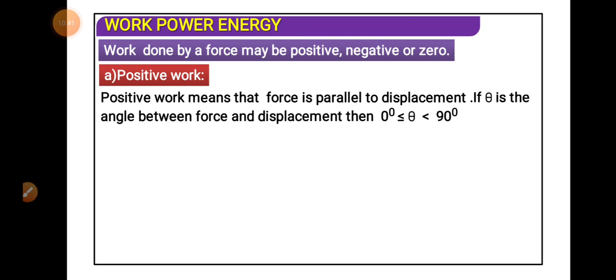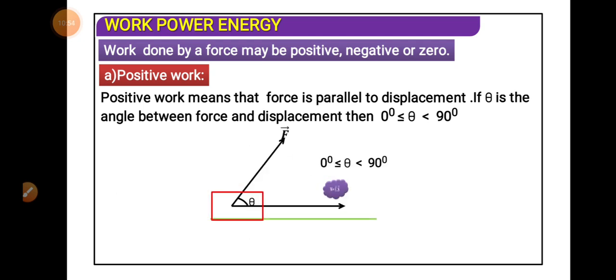See one by one. The first one, positive work. If the angle between force and displacement lies between 0 to 90 degrees, in that case the work done will be positive work. See here, this is the angle and it should lie between 0 degrees and 90 degrees.